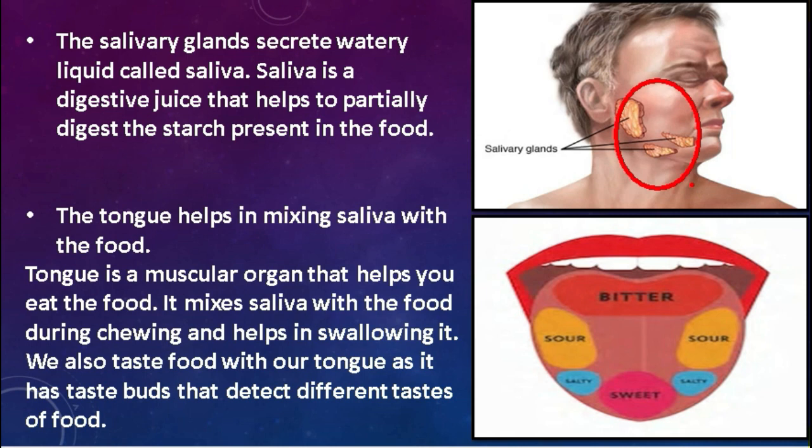Now in your buccal cavity there is another important organ, that is the tongue. Students, the tongue is a muscular organ, meaning it is made up of only muscles.